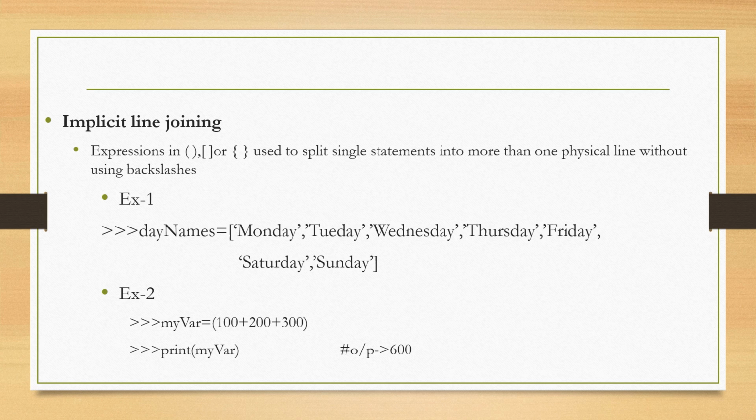For example, my var is equal to, in round brackets I am writing some expression, and on the next line I am printing the result. So I get the output as 600. So this is implicit line joining.